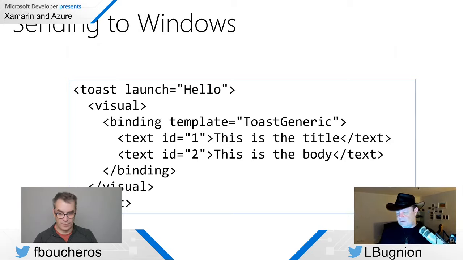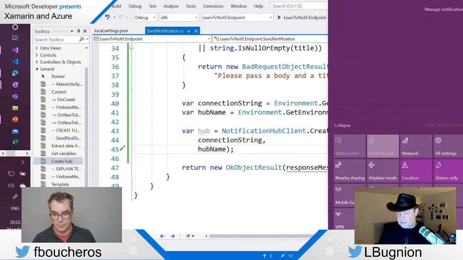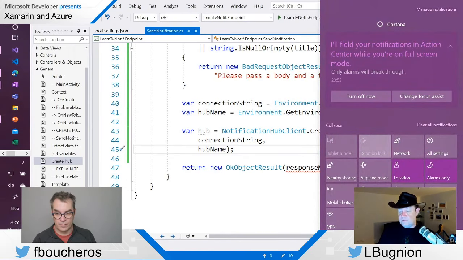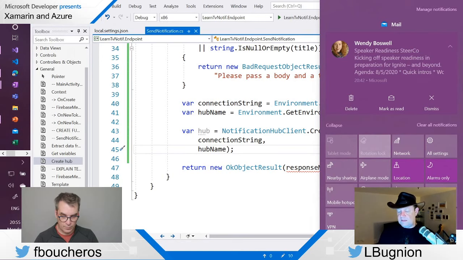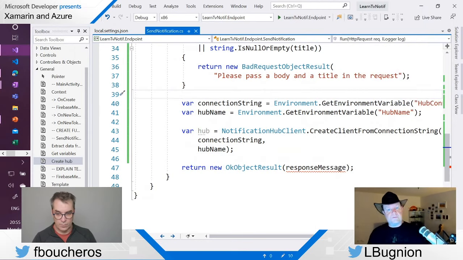But if I go here and try to show the bar, you see here I have a notification from Cortana, for example, and then I have two buttons. I can say turn off now or change focus assist. So that's one example. Or maybe I have another one here, and here I have a small picture. This is the mail notification. I have the picture of the sender, etc. So those are all things that you can actually customize.